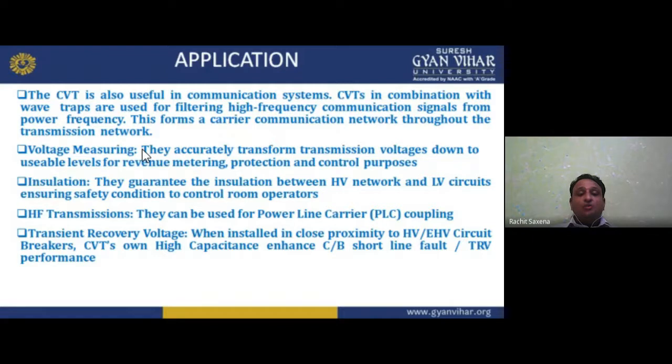Voltage measuring we can do here. They accurately transform the transmission voltage down to usable levels for revenue metering. Protection and control purpose, obviously if I am using the instrument transformer, the instrument transformer is used for both measuring and protection purposes. So they accurately transform transmission voltage down to usable levels for revenue metering. Protection and control purposes we have.